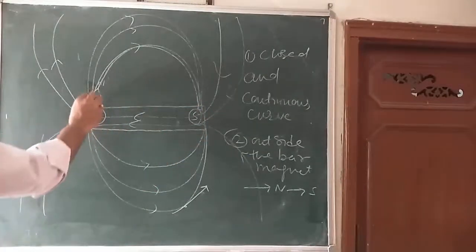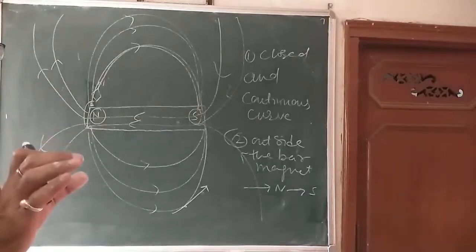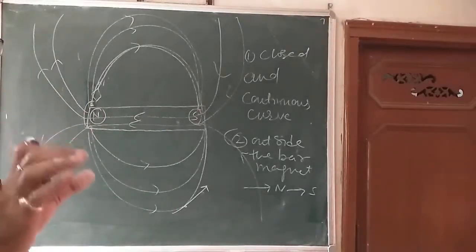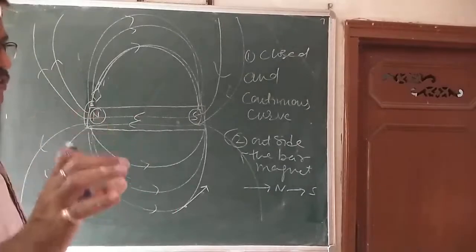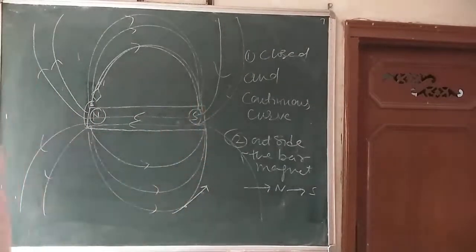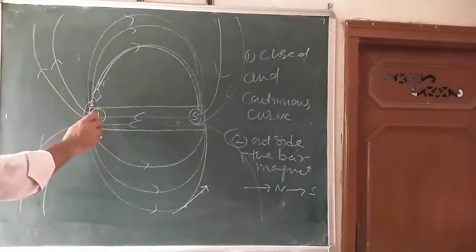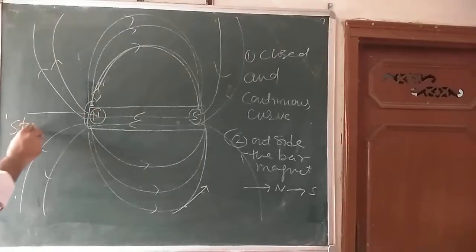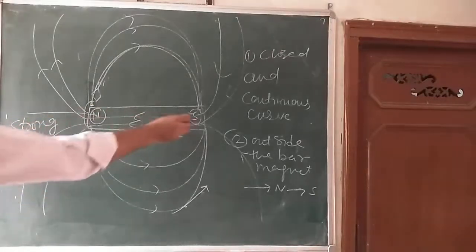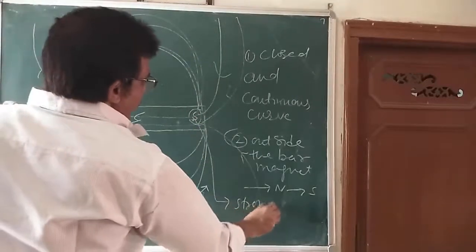So this is called crowded magnetic field lines. The crowded magnetic field lines mean that at that point, where the lines are very close, the magnetic field is more. I can say the crowded magnetic lines represent a strong magnetic field at the end.